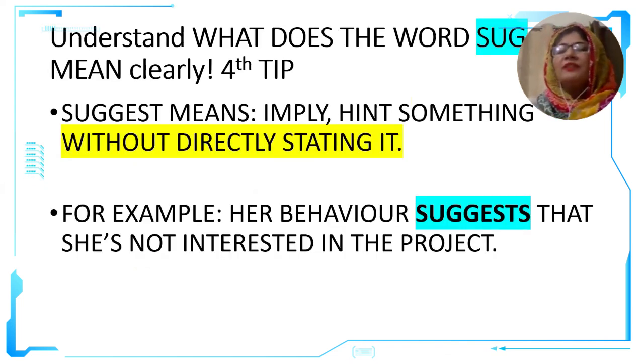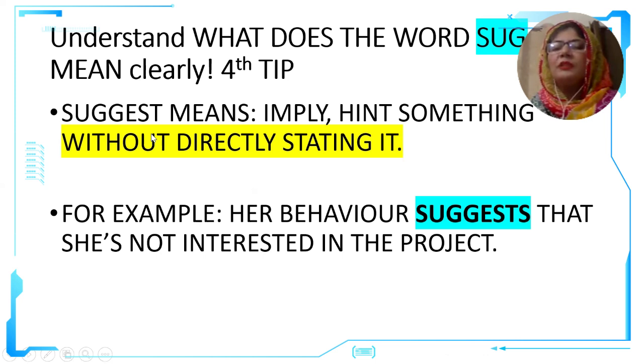Then the next important tip will be to understand the meaning of the word suggest. The examiner will certainly use this word in the questions when they say, what does the writer want to suggest? This word will be in the second question of comprehension in 1123, and suggested meaning is demanded in 2D of IGCSE.